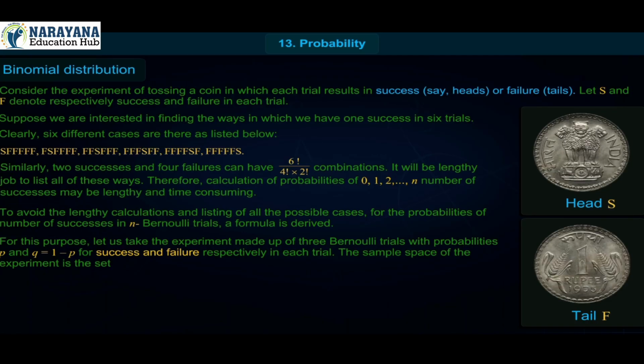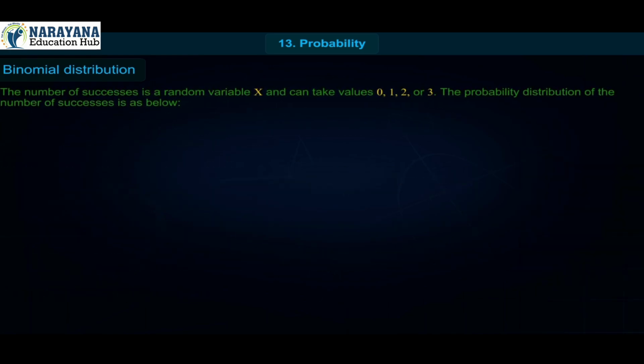The sample space of the experiment is the set S equal to {SSS, SSF, SFS, FSS, SFF, FSF, FFS, FFF}. The number of successes is a random variable X and can take values 0, 1, 2 or 3. The probability distribution of the number of successes is as below.